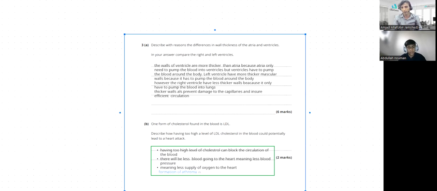First mention the fatty deposits or the formation of atheroma. Because of that, there is a narrowing in the arteries. Once the arteries narrow, that would lead to blockages. Definitely that reduces the blood flow to the heart muscle. So that's causing the heart attack, right? Yes. Formation of atheroma will block the coronary arteries.